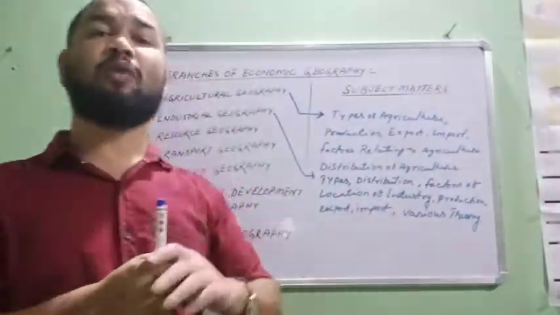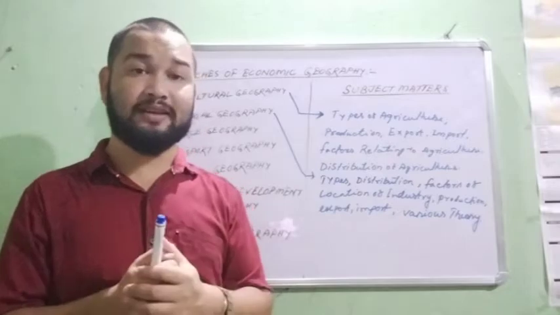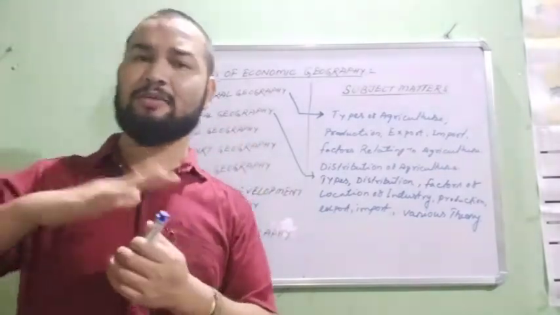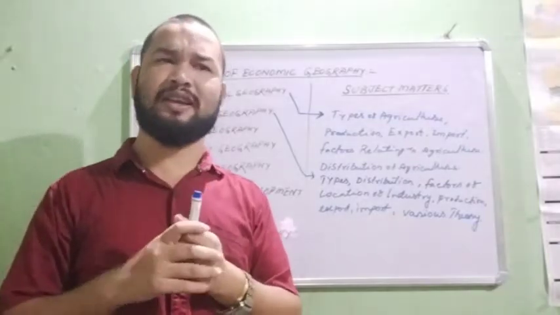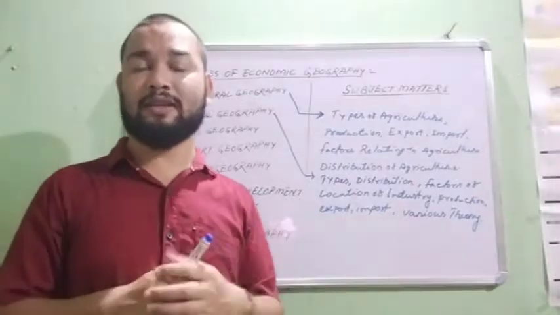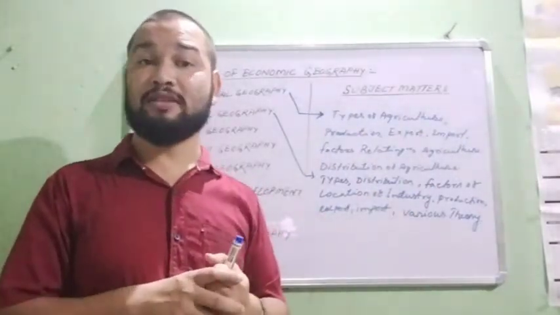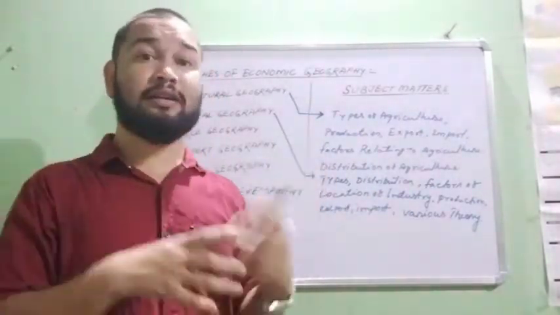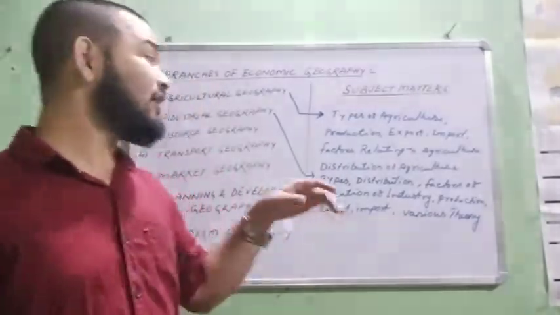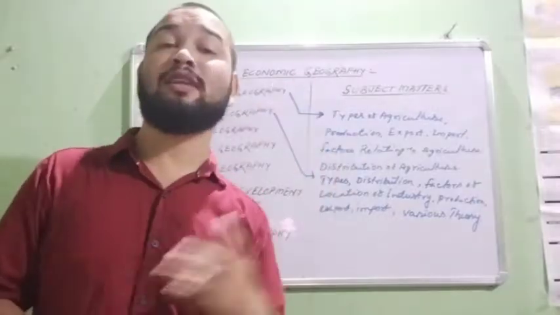In some parts of the world there are highly industrial areas, but in some parts it is less industrial. Northeast India, for example, is less industrially developed. But if you go to Mumbai, Pune, Kolkata, the Hooghly region, this is a highly industrial region. It also includes the study of locational factors.